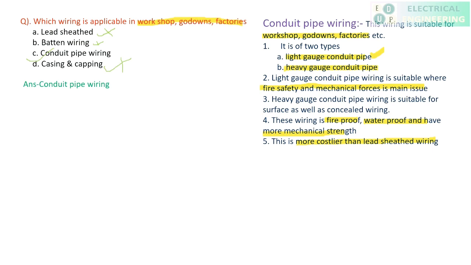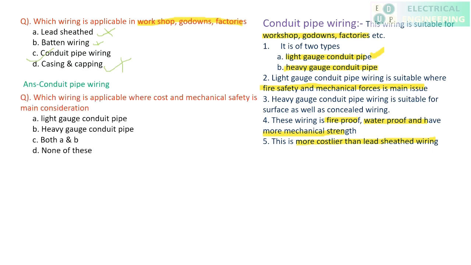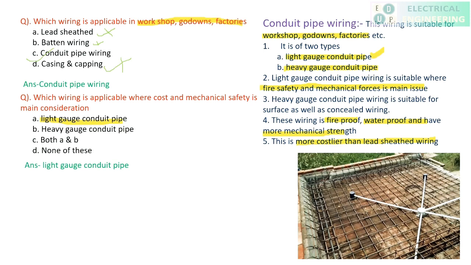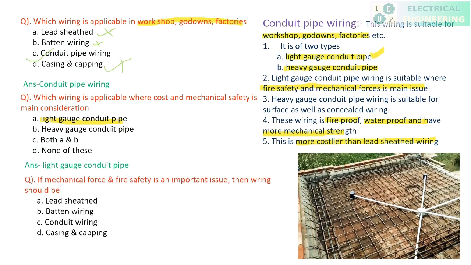Okay. Move to the next question. Which is applicable where cost and mechanical safety is the main consideration? Light gauge. Mechanical safety is the main consideration. This is how the conduit pipe wiring looks like. If mechanical force and fire safety are important, as I said, light gauge conduit pipe wiring is there, and this comes under conduit wiring. So option C is correct.